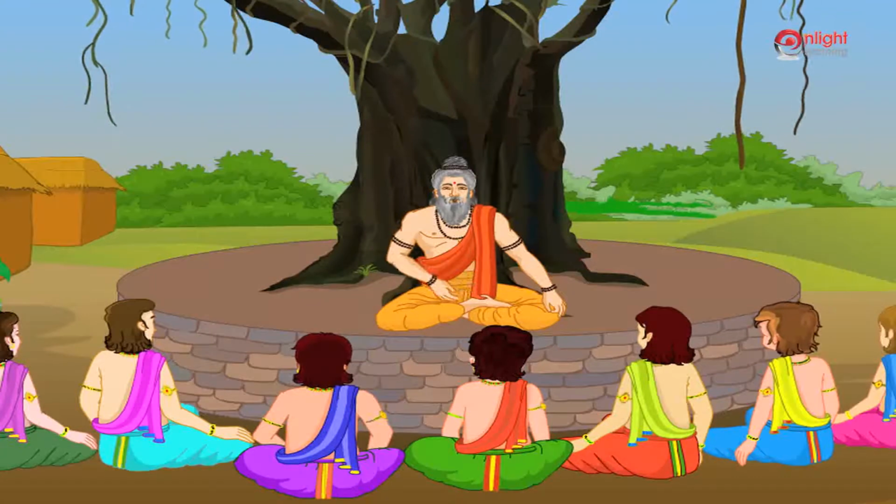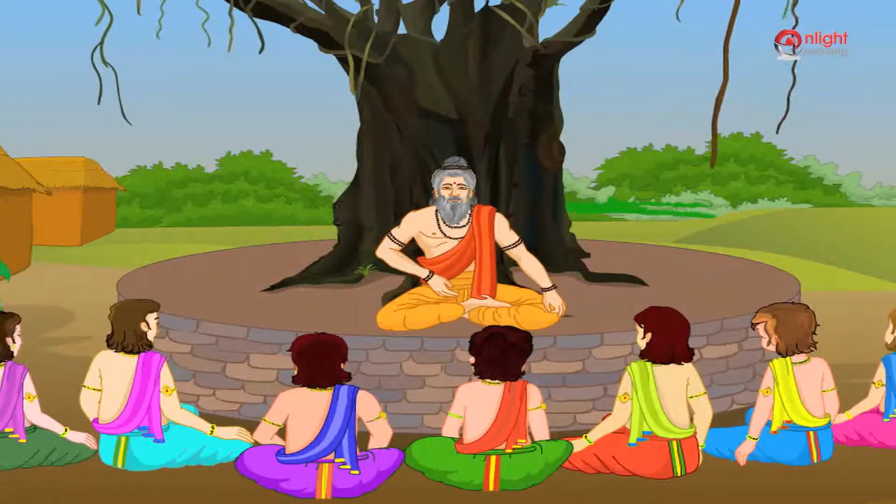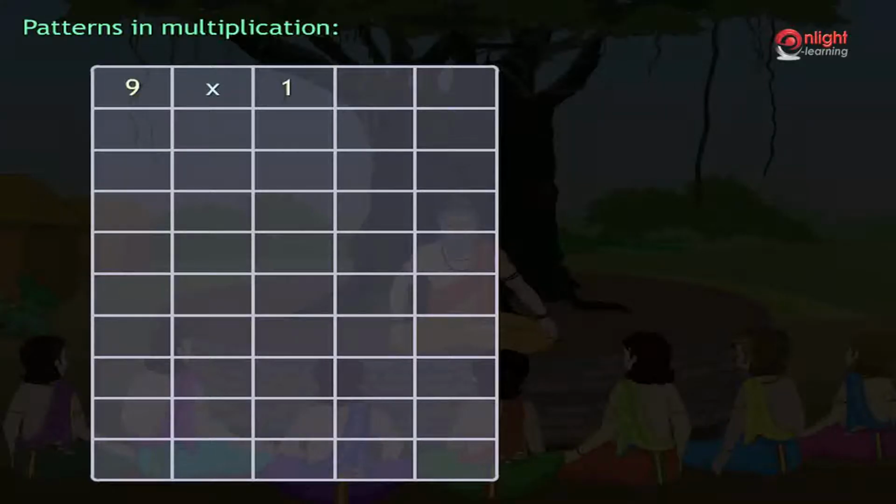Let us observe some patterns in multiplication. Consider the multiplication table of 9. Here we see that when 9 is multiplied with 1, we get 9, where the first digit is 1 less than the number multiplied with 9.